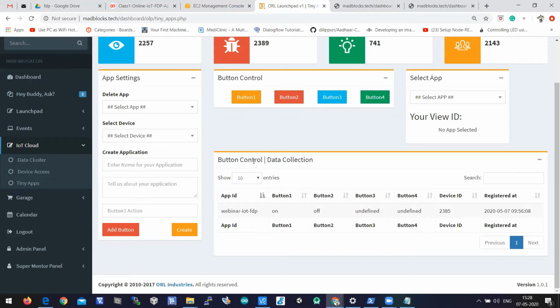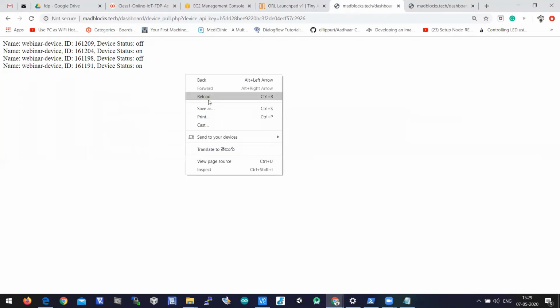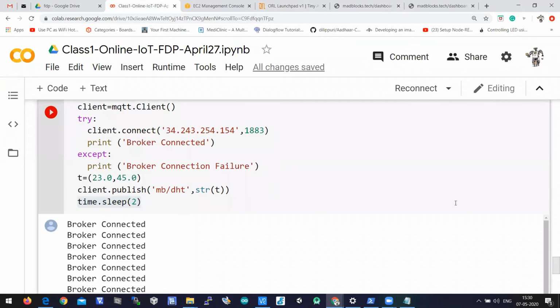The program is generated dynamically on the backend, where button 1 is connected with on and button 2 is connected with off. When you press button 1, your device will be on. When you press button 2, your device will be off. The data will be stored in the database, and you can see the data through this API. So when you press button 1, it should display on here. When you press button 2, it should display off. Have you done up to this? So let's write the program up to this.